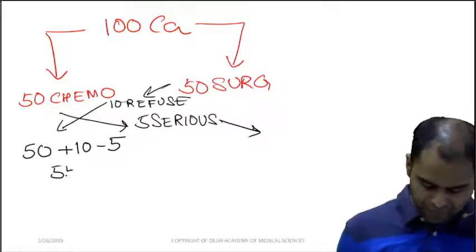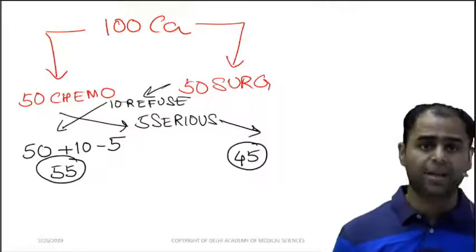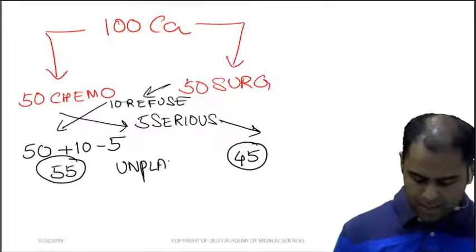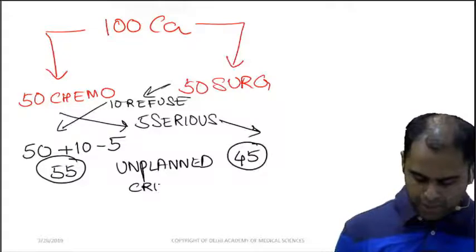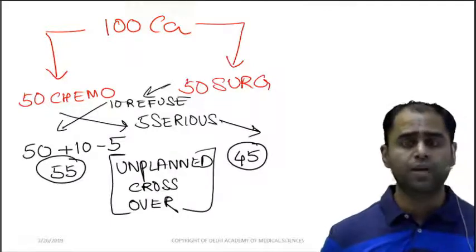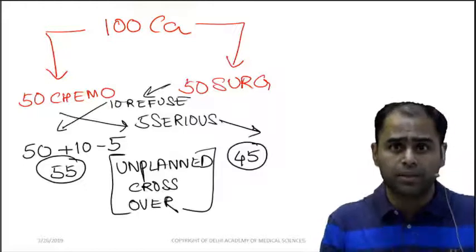So we have 55 people getting chemo and 45 people getting surgery. So you can see there has been an unplanned crossover over here. We did not plan this.